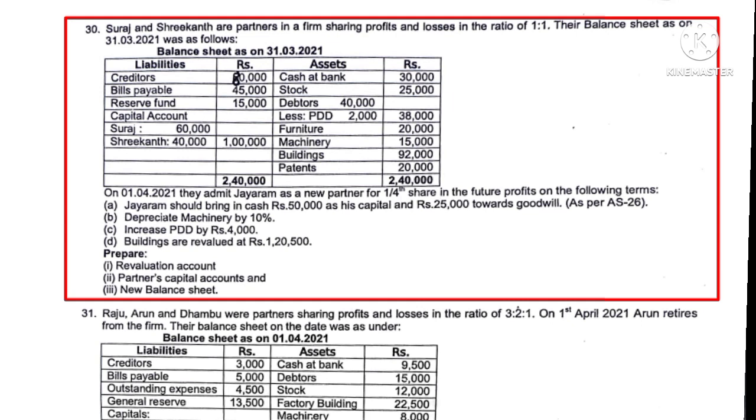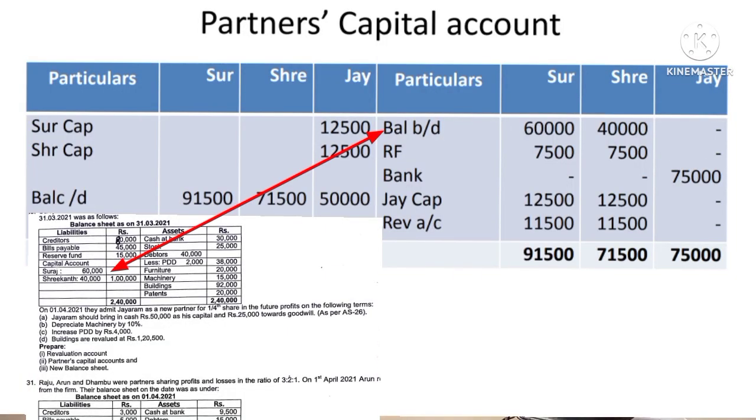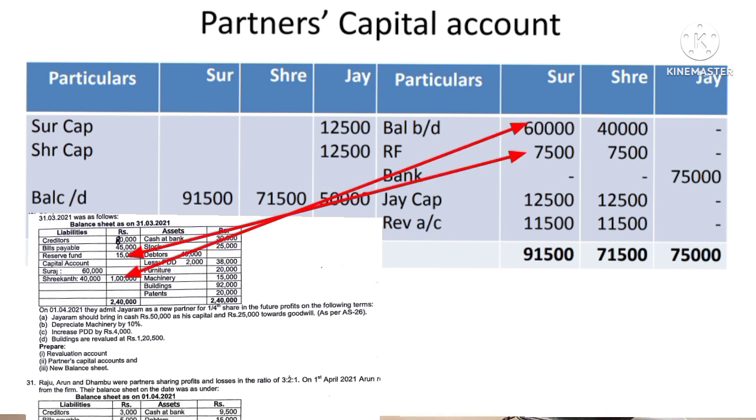So draw the format. First of all, we have to record in the partners capital account the opening balance of the capital of the old partners. By balance brought down, it is Suraj rupees 60,000, and then Shrikant rupees 40,000, and Jairam dash, because he is a new partner, so no opening balance of capital.